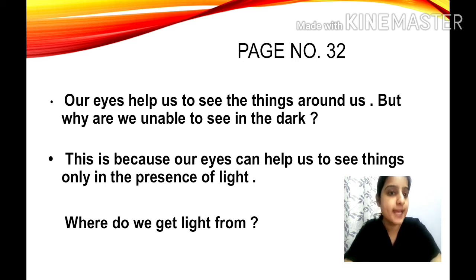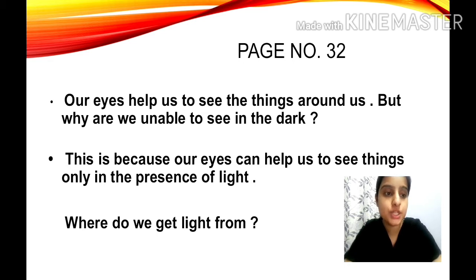Our eyes help us to see the things around us, but we are unable to see in the dark. Why is it so, children? Can you answer this question? Because our eyes can help us to see things only in the presence of light.